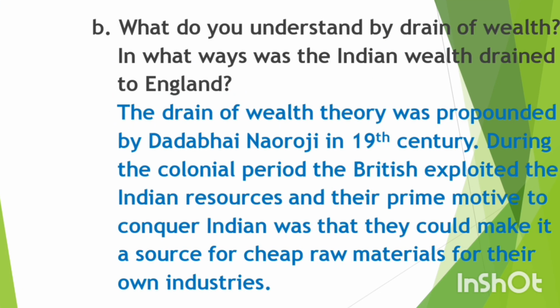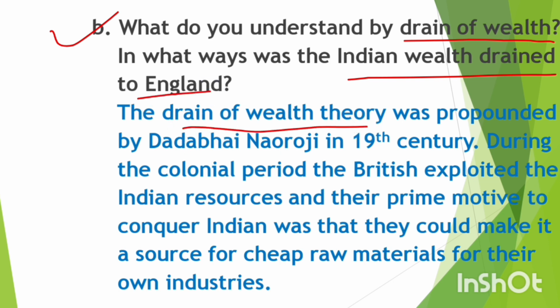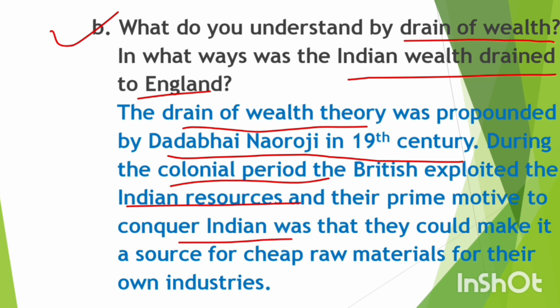So next question, question number B. What do you understand by drain of wealth? In what ways was the Indian wealth drained to England? So answer, the drain of wealth theory was propounded by Dadabhai Naoroji in the 19th century. During the colonial period, the British exploited the Indian resources, and their prime motive to conquer India was that they could make it a source of cheap raw materials for their own industries.